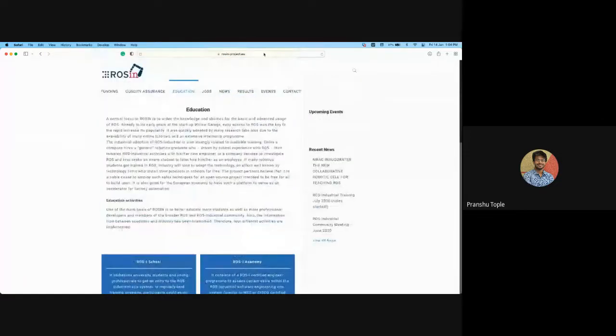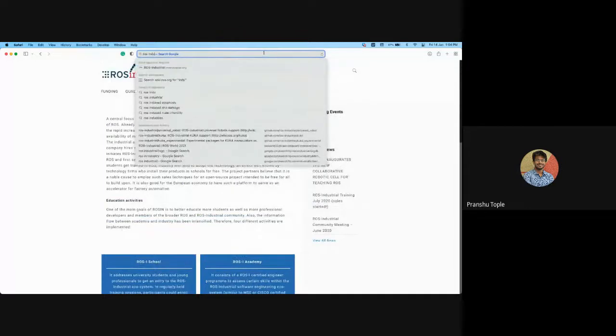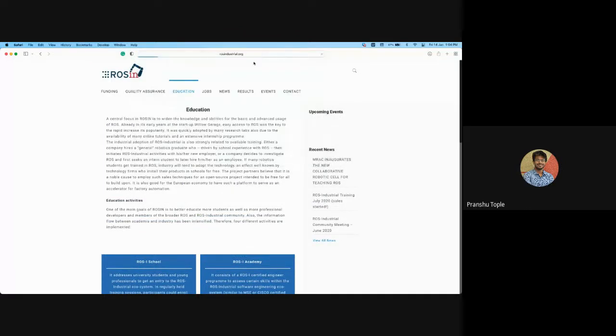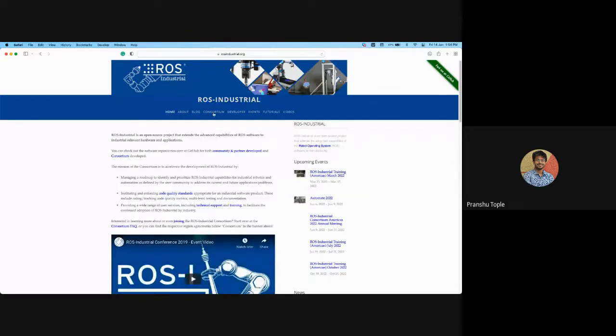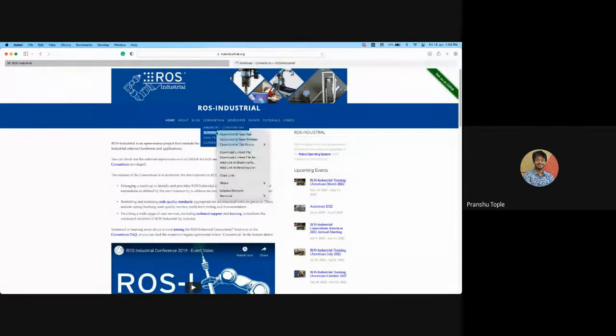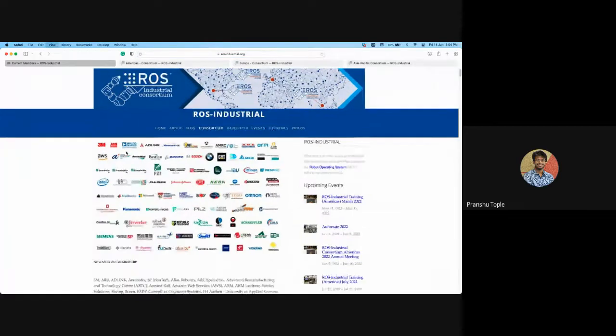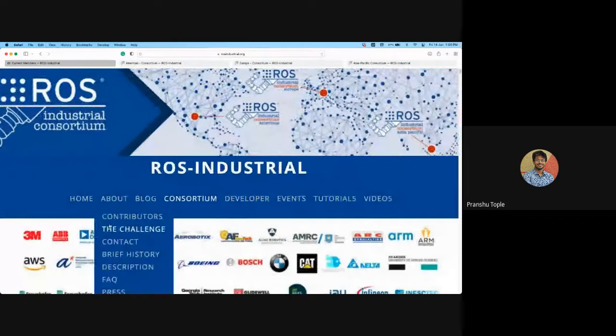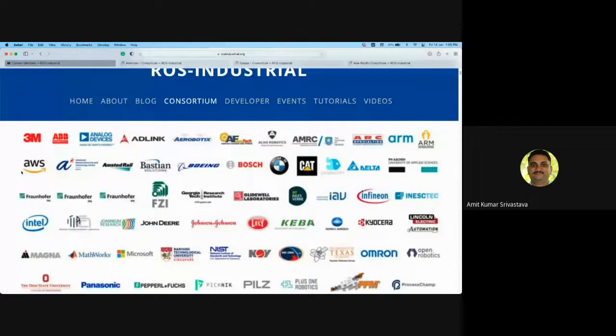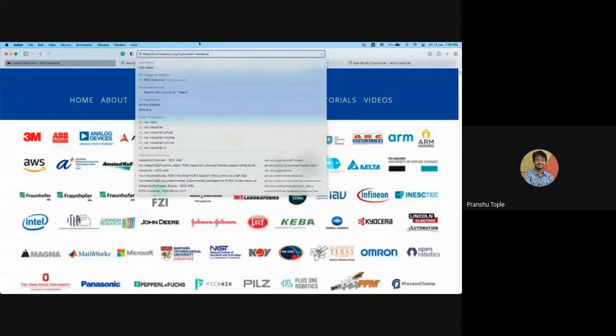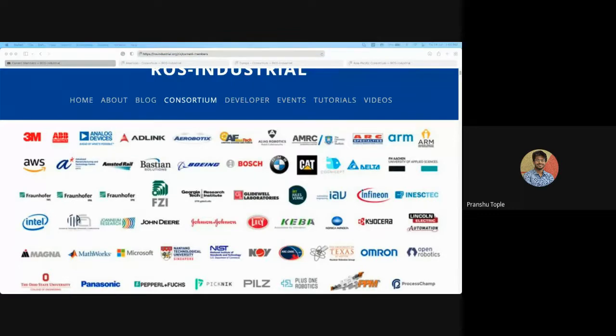Even there is a ROS Consortium. Just let me see, ROS Industrial.org. Yeah. So they have a consortium. So this includes all the companies that are working in Asia. Let's check America, Europe, and Asia, all the companies. And let's check out members as well. So you can see all these big companies. I will zoom in. So please share the link also. Yes, sure. These are the current members of the ROS Consortium.